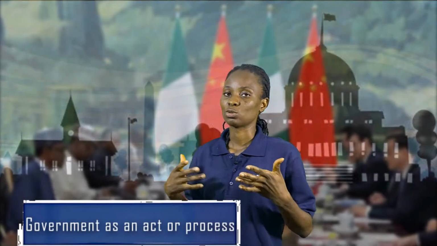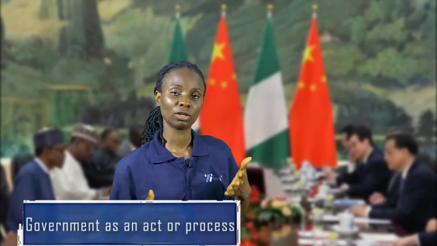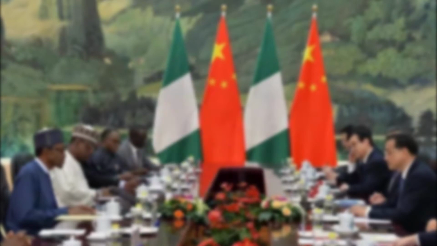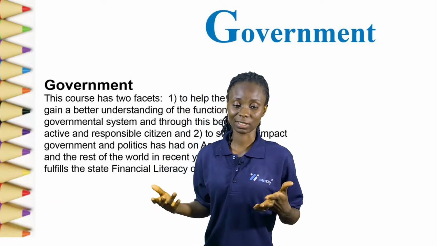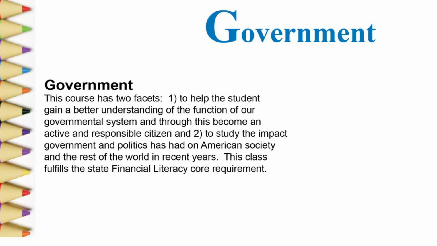Second, as an act or process, government is referred to as an act or process because it has rules and regulations that are made to regulate a given society at a given time. And the last definition, as an academic field of study. It is required as an academic field of study because it's the study of agencies, activities, and organization of an institution.